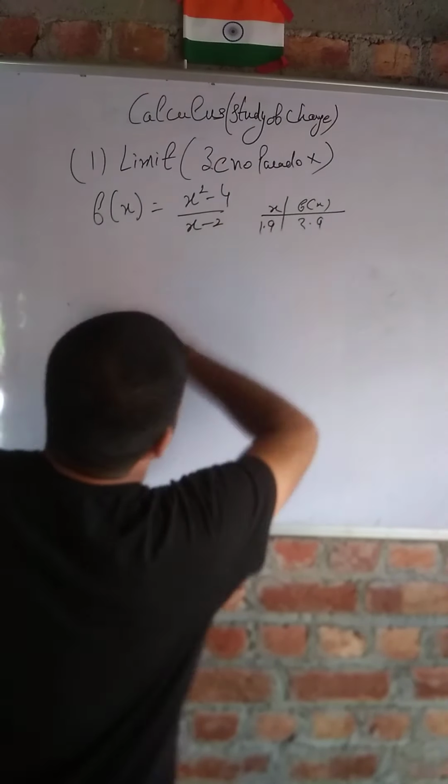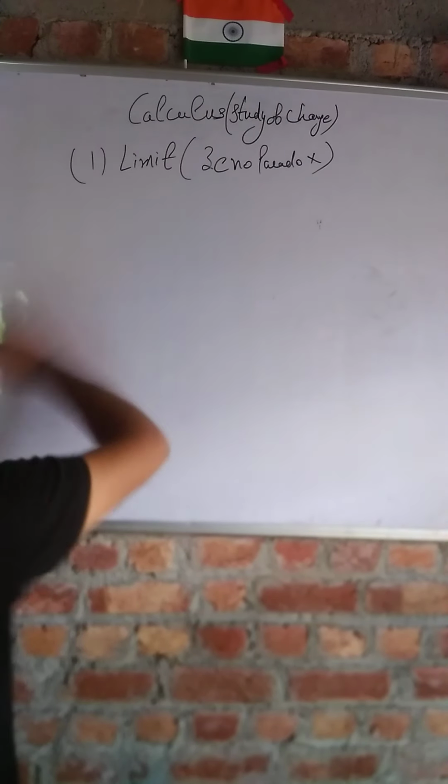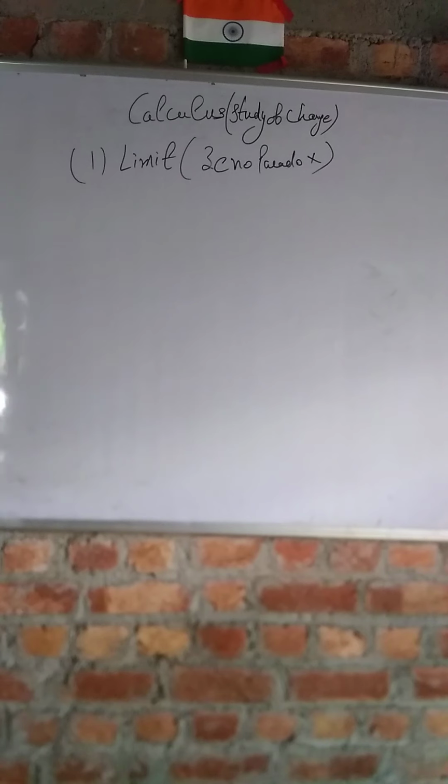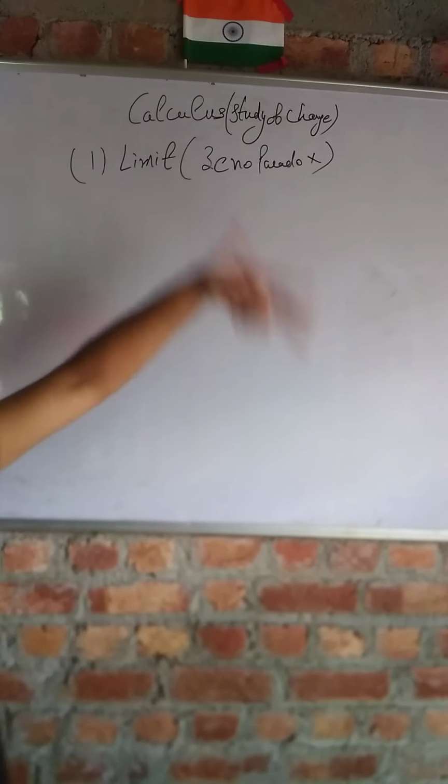So I think that you are now familiar with the physical meaning of calculus, that calculus is a branch of mathematics that deals with the study of change. I have given you two examples. One is the object falling from a height h above the ground.